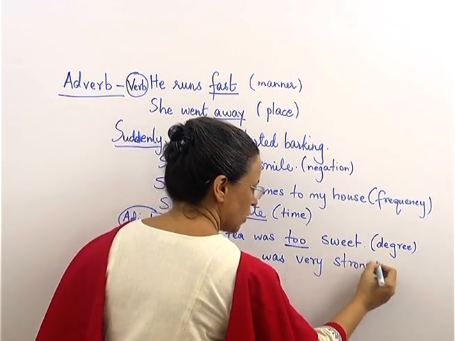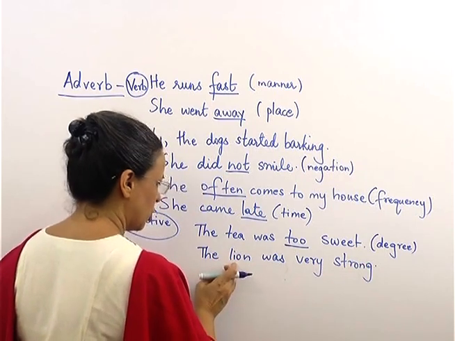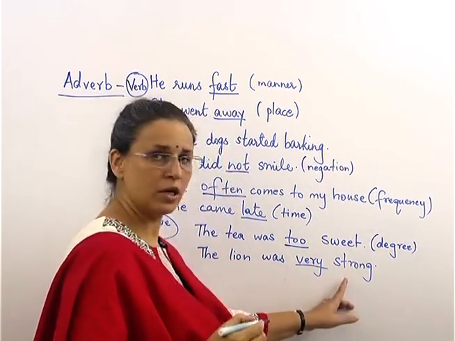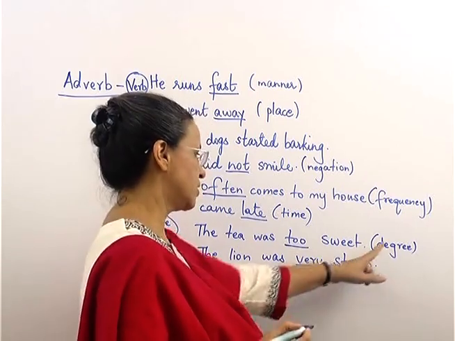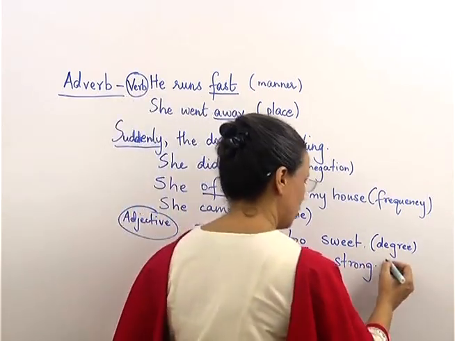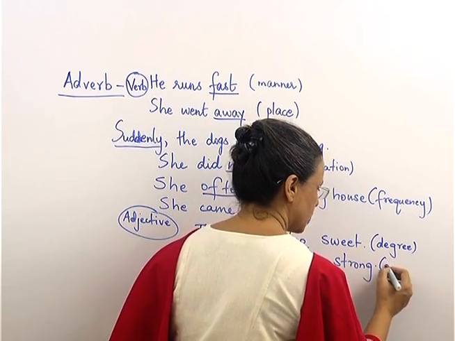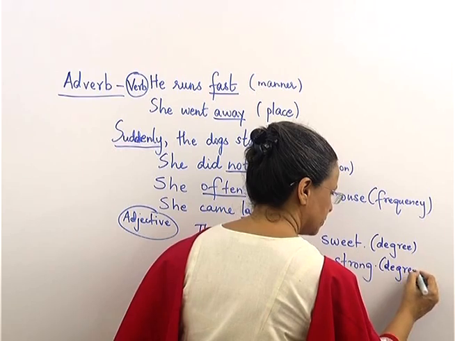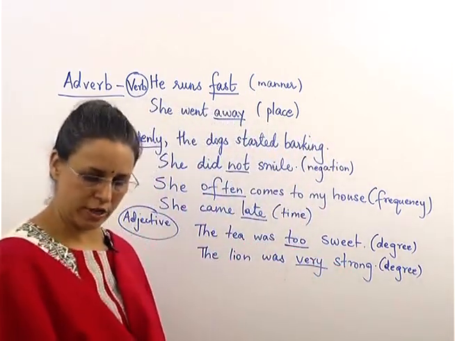You know that strong is an adjective telling you about the lion, and very is again telling you about the adjective. Again, this is same type, it is adverb of degree. How much exactly was he strong? Slightly, little bit, or what? So this is also of degree.